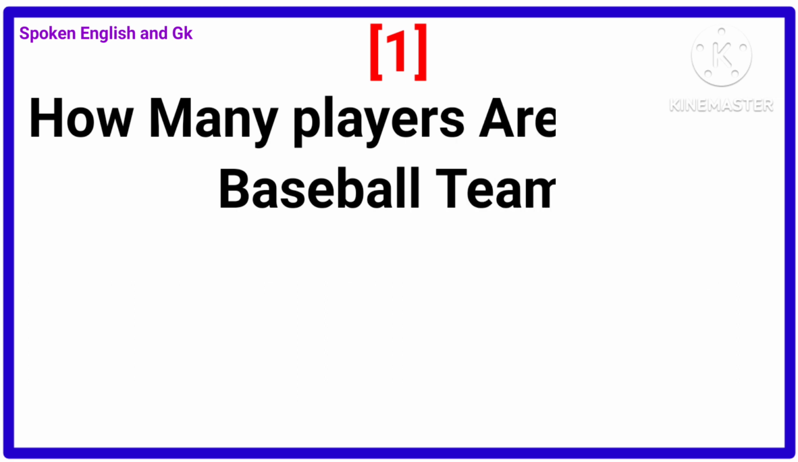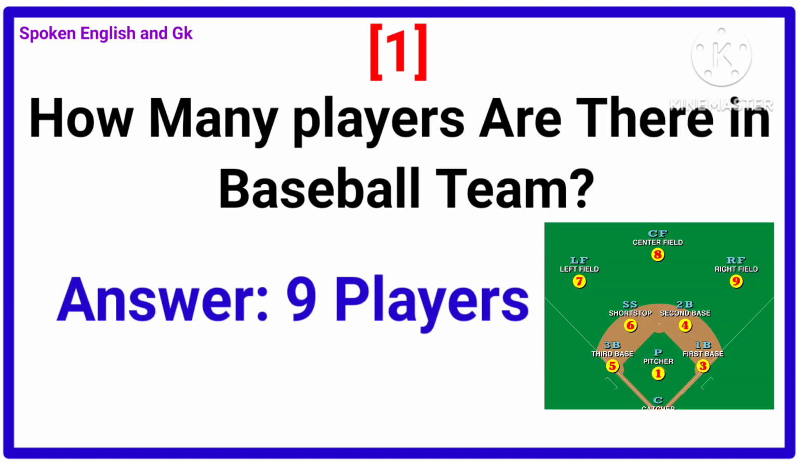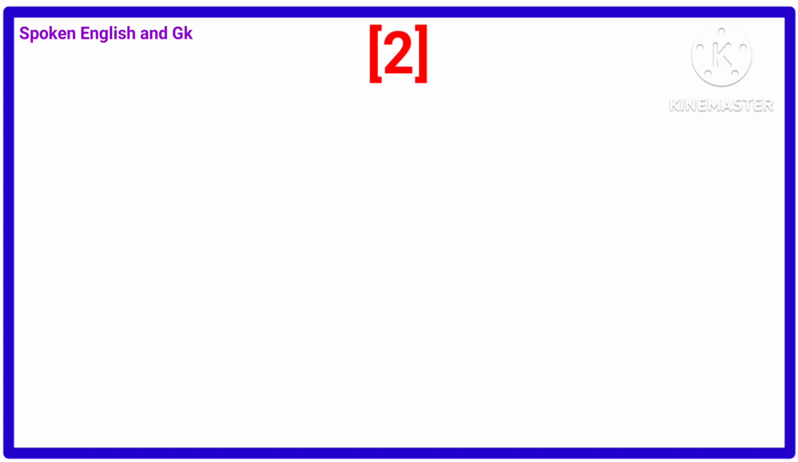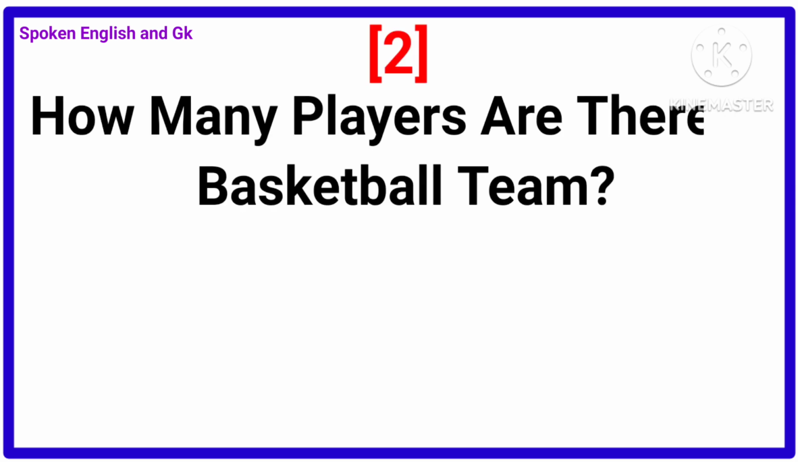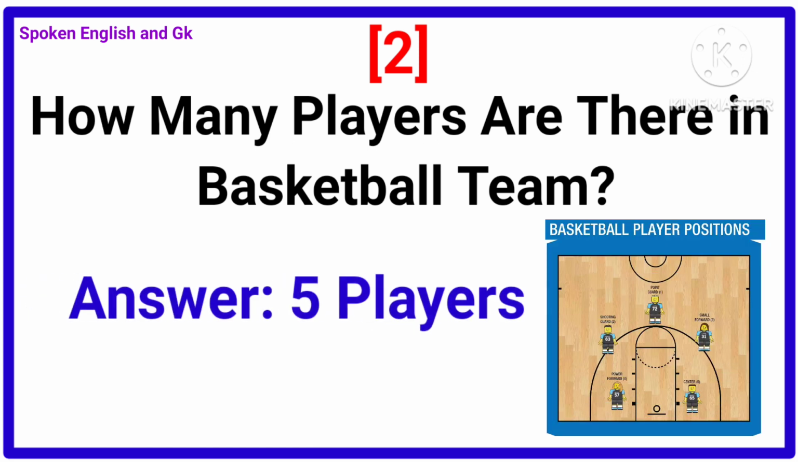How many players are there in a baseball team? Answer is 9 players. How many players are there in a basketball team? Answer 5 players.